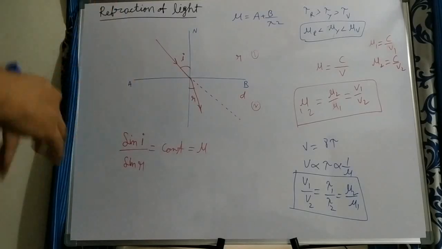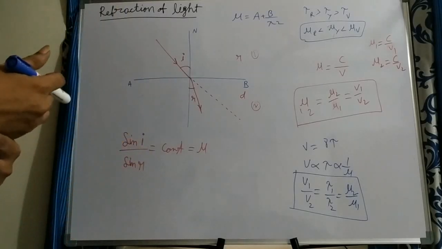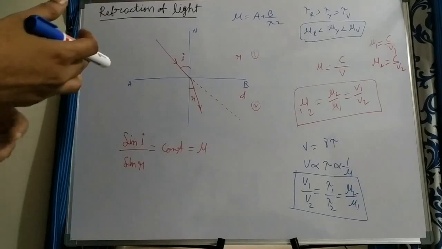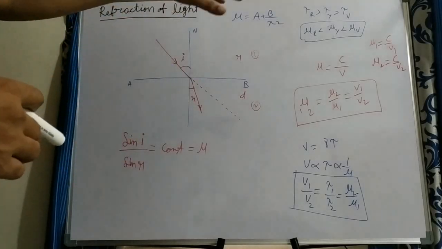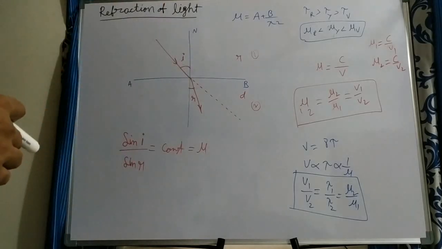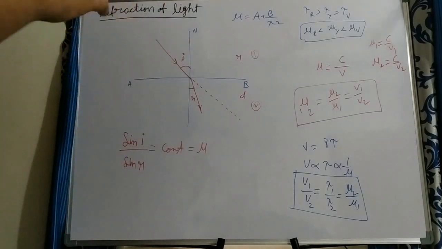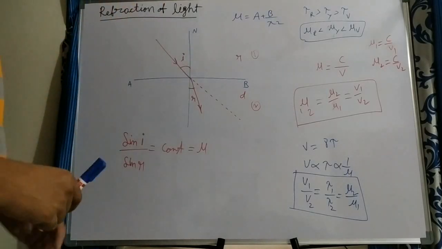But we have one concept, dispersion. While discussing the dispersion concept, we will discuss what the variation is, which color has high wavelength and which has less wavelength, and how the refractive index changes. There we will discuss.